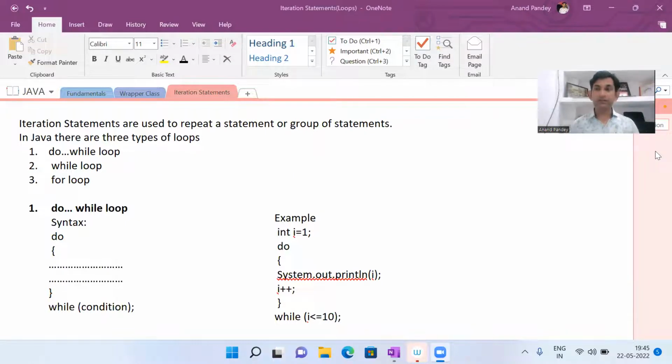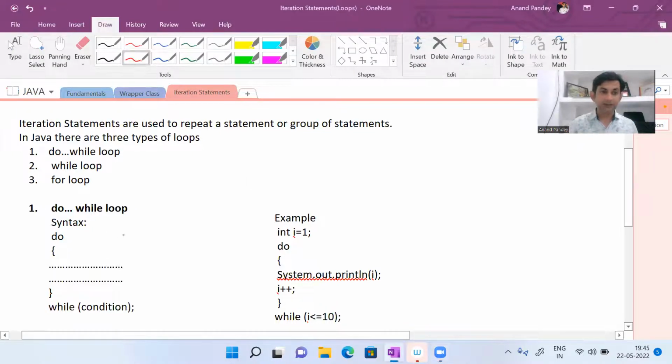So listen, I'm going to explain the working of do while loop, how it works. Okay, see the syntax, general syntax I have already written. Do, then the statements which you want to write, and then while, then condition, and here semicolon. Just be careful. So how it works? First of all, whatever statements you have written in do block, that statements will execute. Okay. After executing the statements, this condition will be checked. And if this condition is true, then control will go back to the do block.